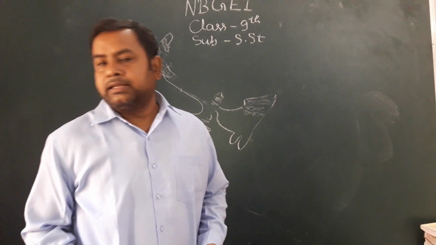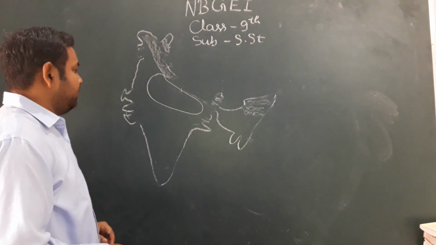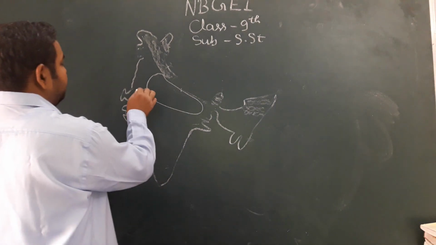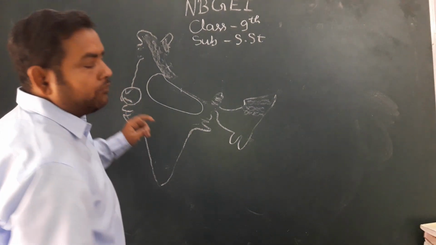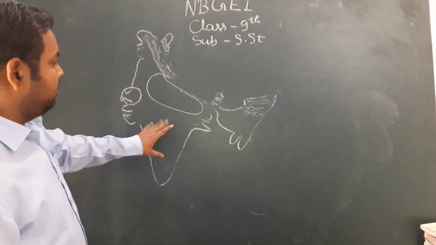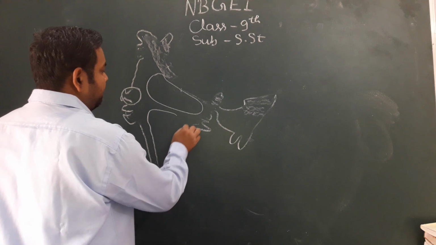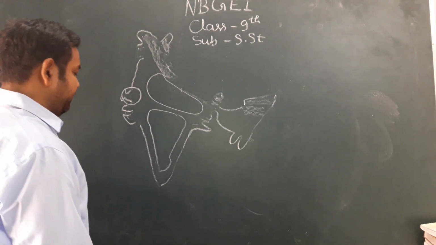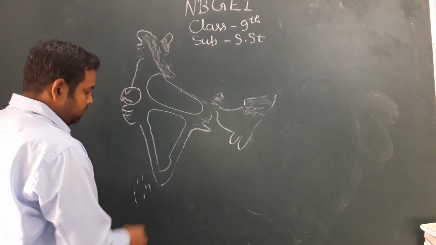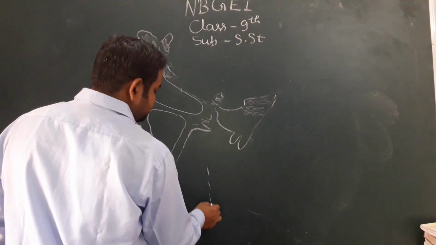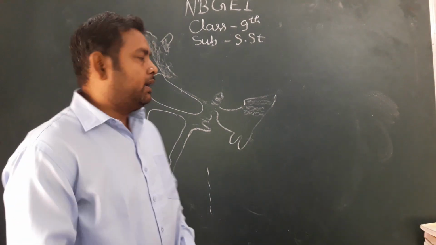Second is the plain area situated in the north part of India. Third is the desert, situated in the western part of India. Fourth is the plateau area, situated in the middle and south part of India, and fifth is the island. There are two island groups in India: first is Lakshadweep and second is Andaman and Nicobar Islands.